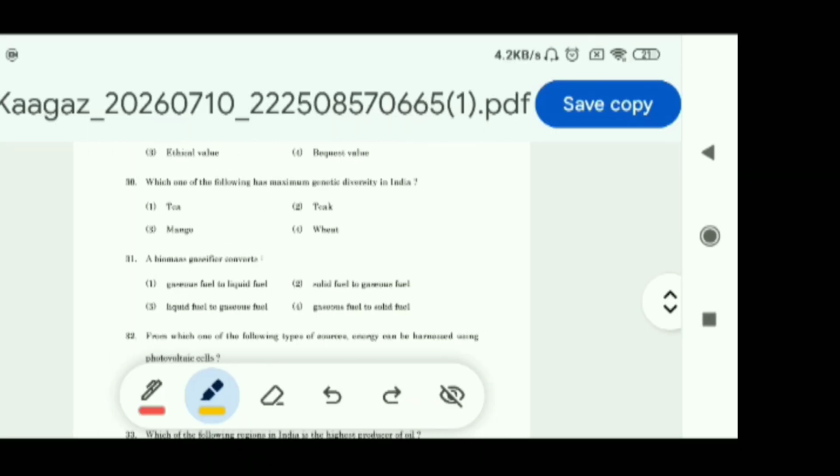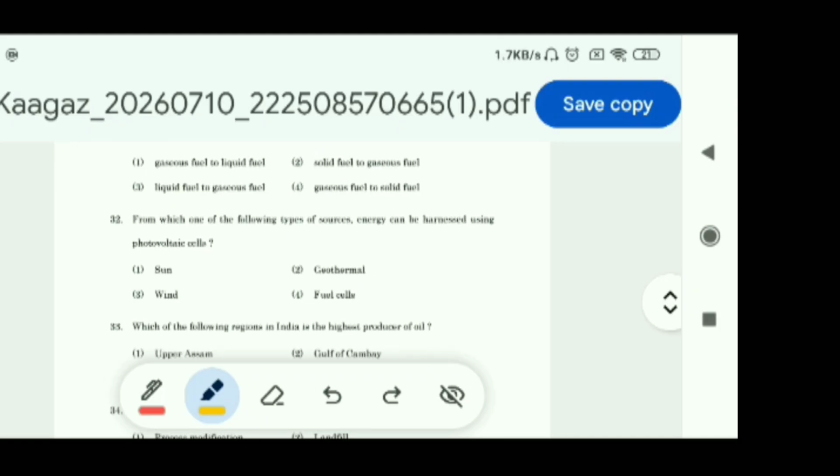Now question 32, from which one of the following types of sources can energy be harnessed using photovoltaic cells? Options are sun, geothermal, wind or fuel cells.